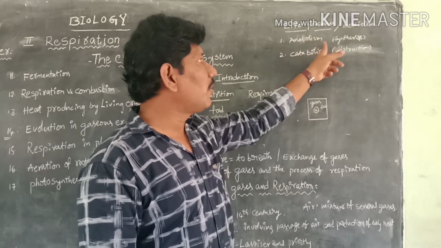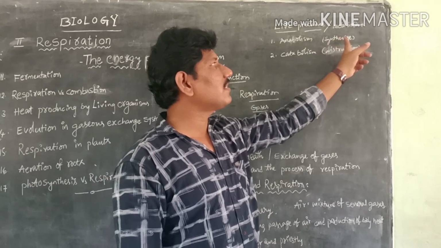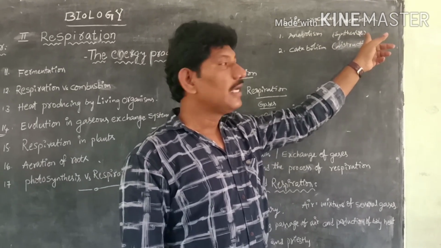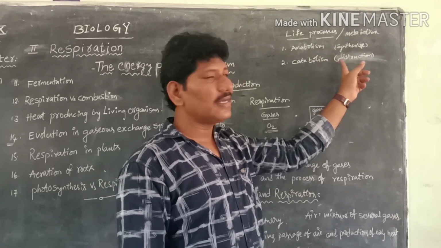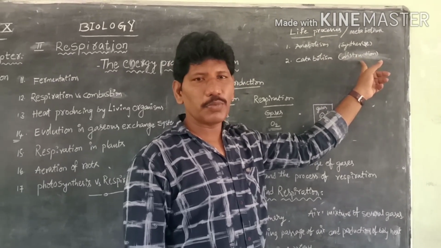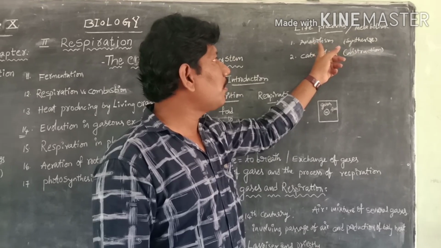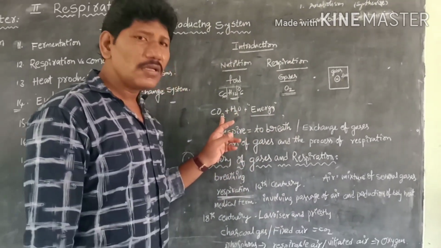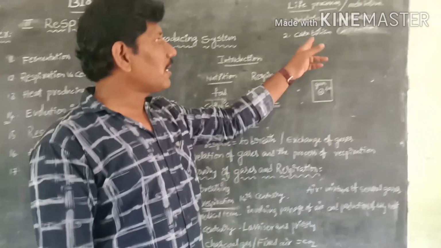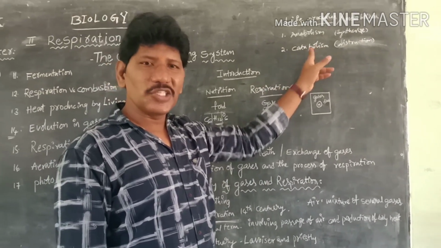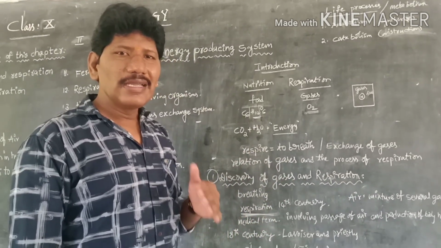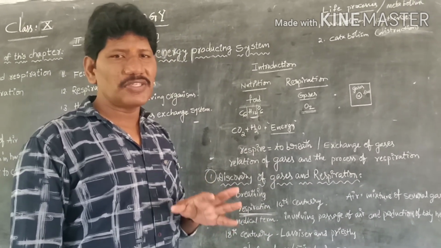What do you mean by anabolism? Anabolism means a synthesizing process, a making process, a construction process. Catabolism means a destruction process, a dividing process. So first, anabolic activities or anabolism, the best example is photosynthesis. Catabolism, the best example is respiration.